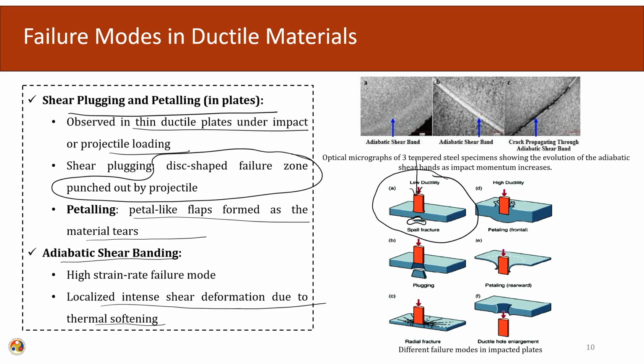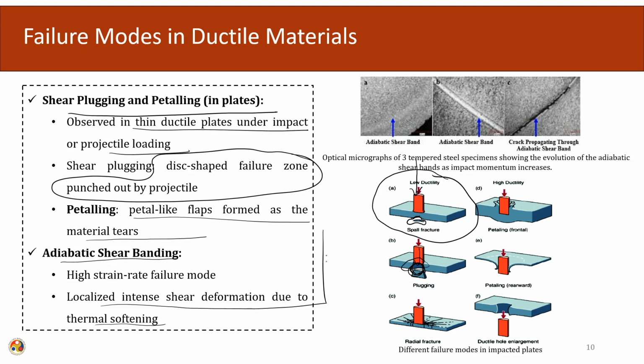This is called a spalling type of fracture. After that, plugging will occur. The entire projectile will try to punch out a piece of the material, and that piece resembles the shape of the puncture.